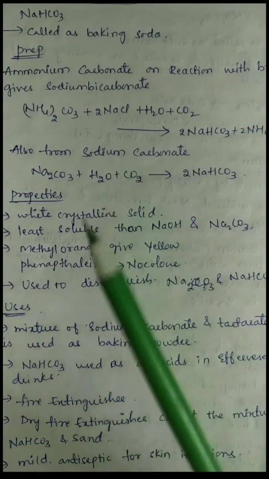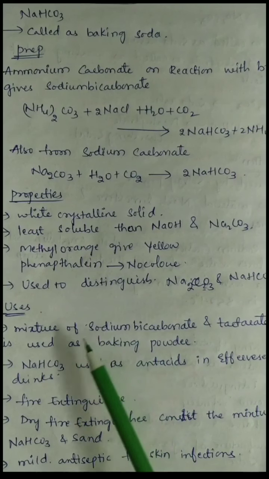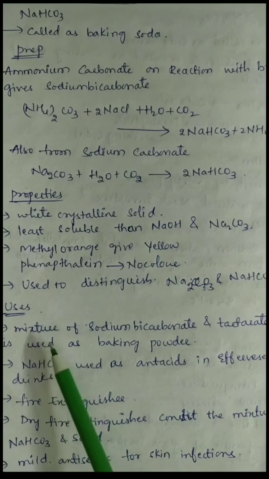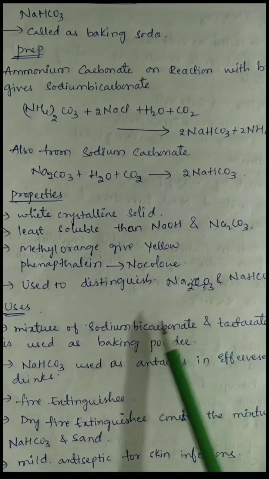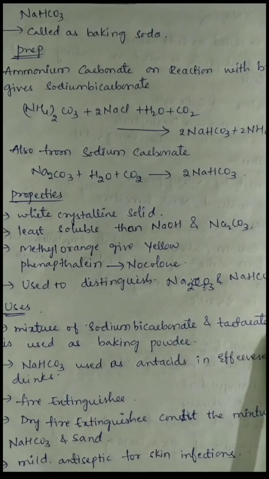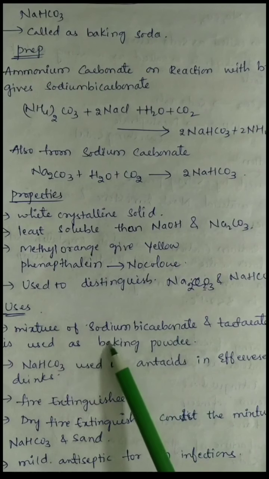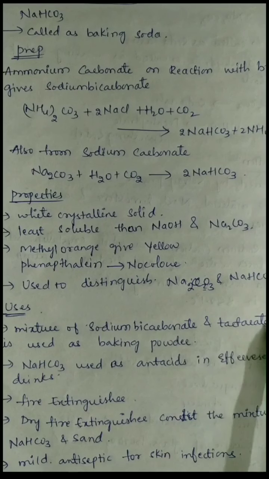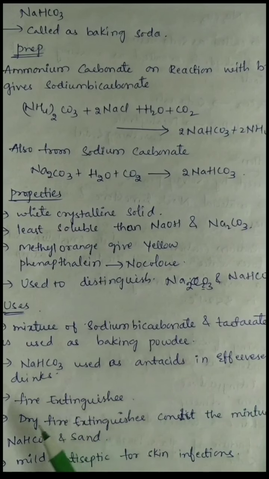And the main uses of sodium bicarbonate: the mixture of sodium bicarbonate and tartaric acid is used as baking powder. Sodium bicarbonate is used as an antacid, in cool drinks, and it is also used in fire extinguishers.